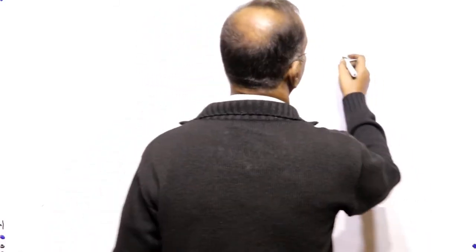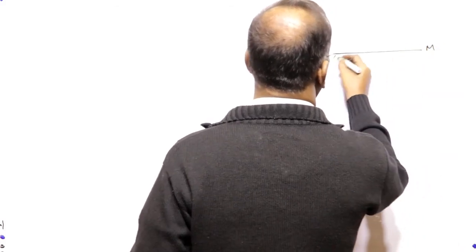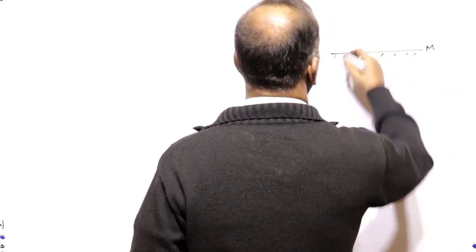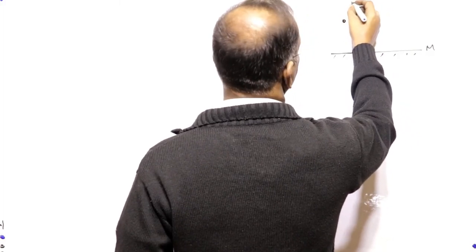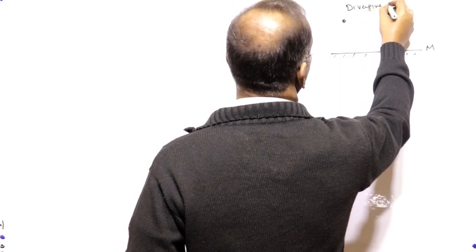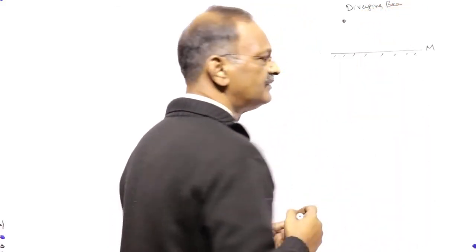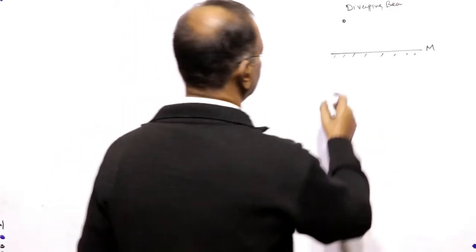Let's see how it is. This is a mirror, and this is the object. This is a diverging beam.